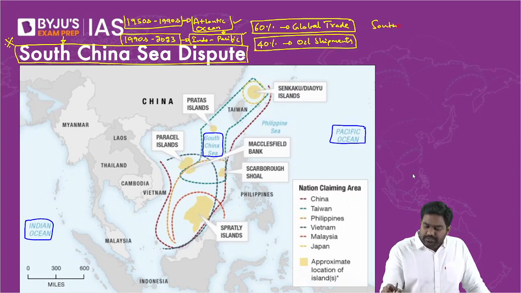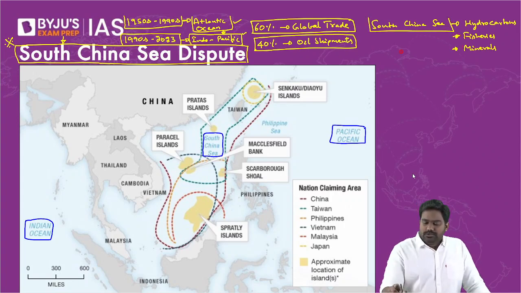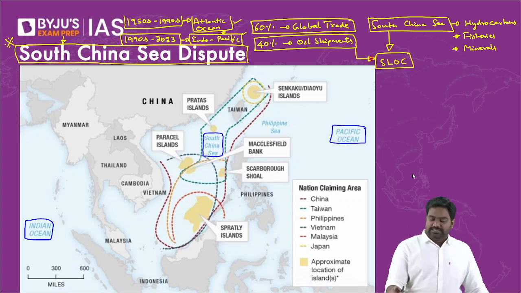It gains a lot of significance, and it is also blessed with plenty of resources. It is blessed with hydrocarbons, it is blessed with fisheries, and it is also said to contain several precious minerals, including rare earth elements on the seafloor. So the region is rich with resources, and it is an important sea lane of communication. As far as global trade and shipping is concerned, it's a very important sea lane of communication. So no wonder all these powers are competing for influence, and China in particular is looking for territorial expansion as well.